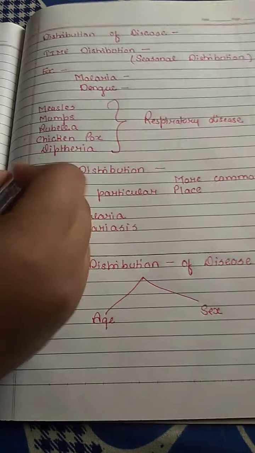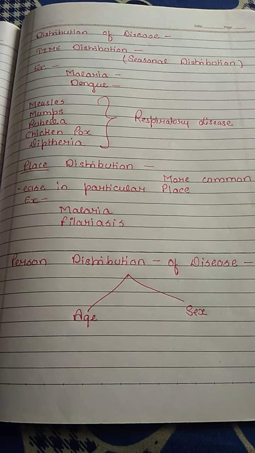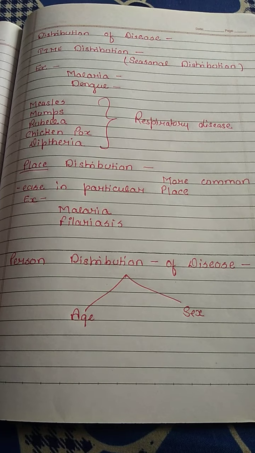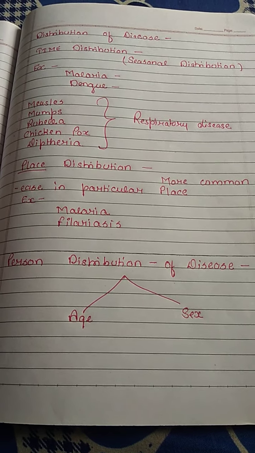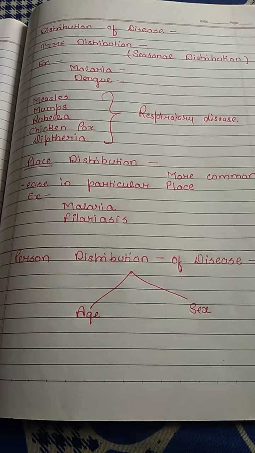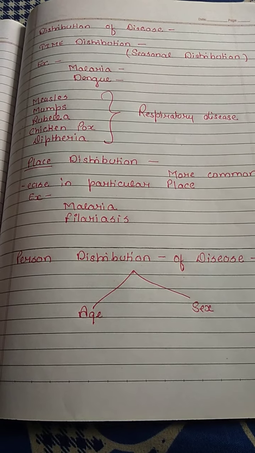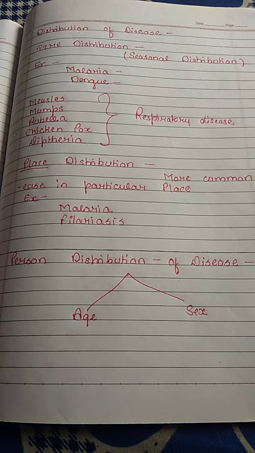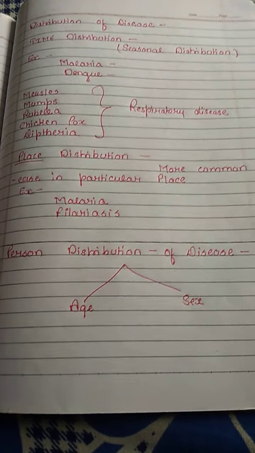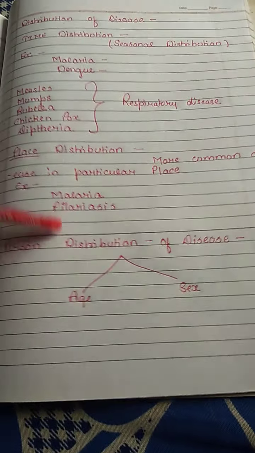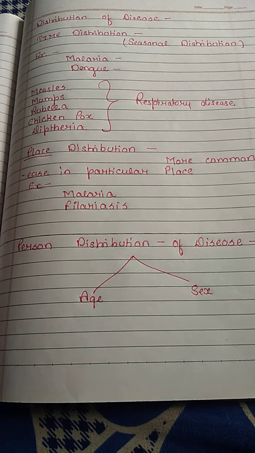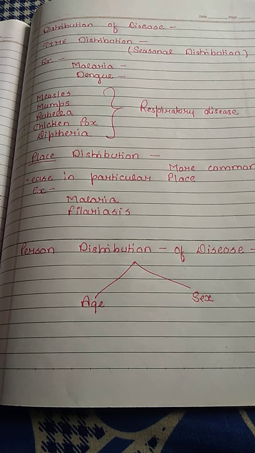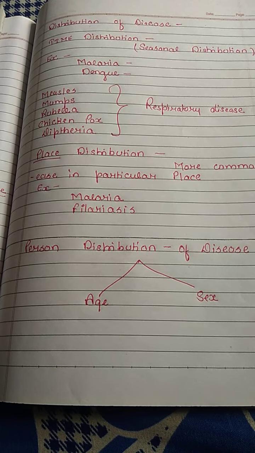Let's look at place distribution now. Place distribution is when a disease is more common in a particular place. Just think of good examples like malaria and filariasis. Malaria: majority of cases are reported from the east and northeastern part of our country. Therefore, it is a very good example of place distribution. And our next disease is filariasis. Filariasis is mainly present in coastal regions of India only. And as we all know, it is also a mosquito borne disease.